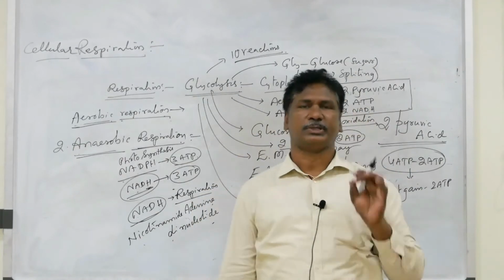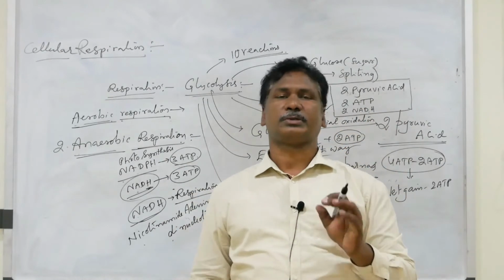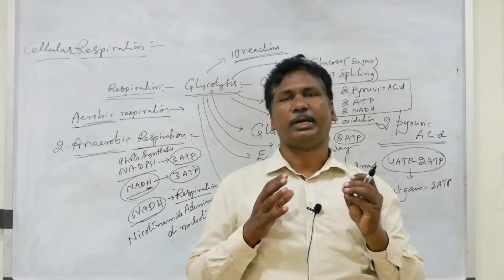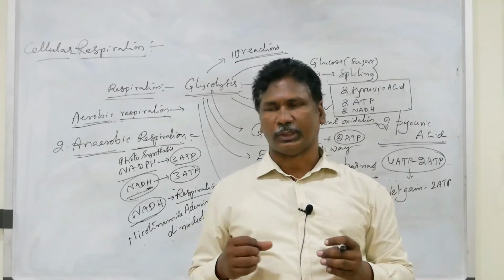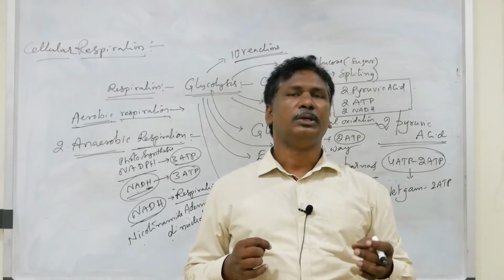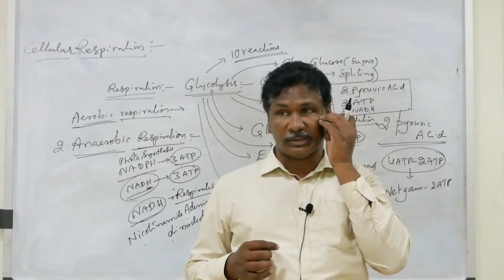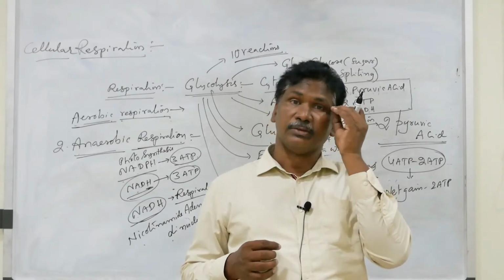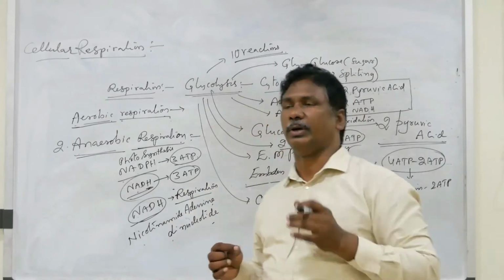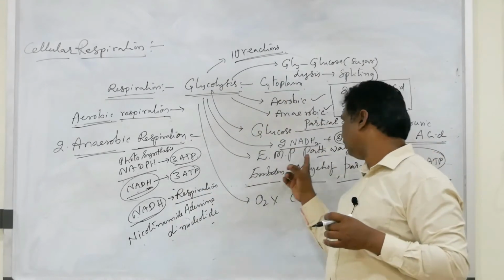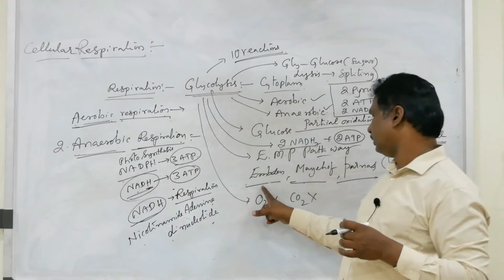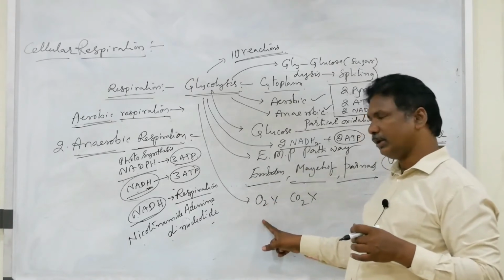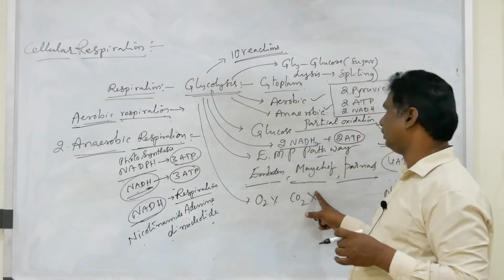Each step is an enzymatic step. The intermediate compounds formed are also useful for metabolic processes or for construction of different chemicals in our body or plant body.